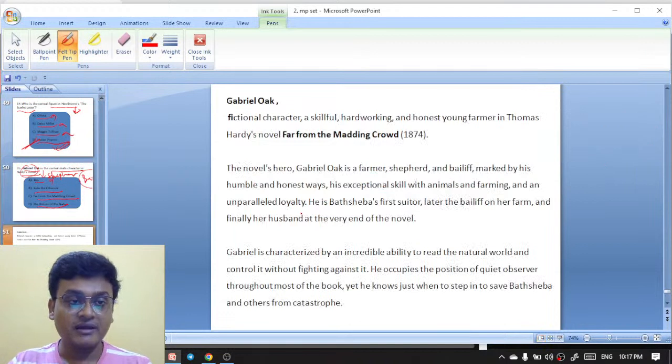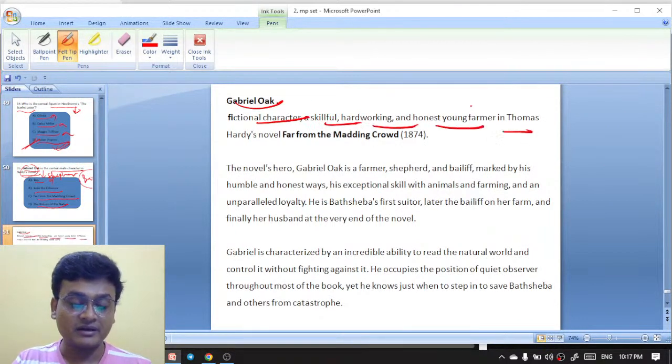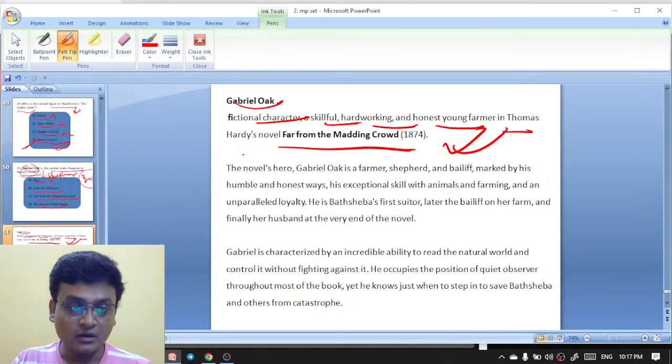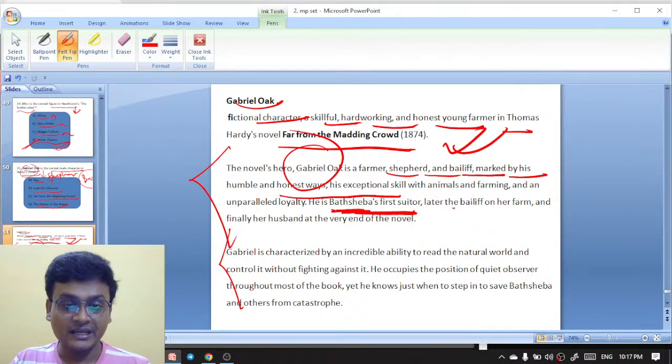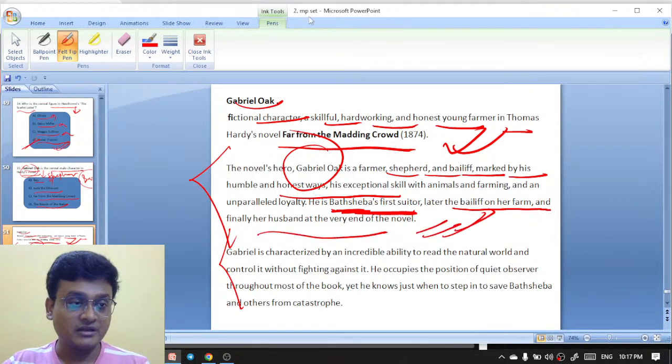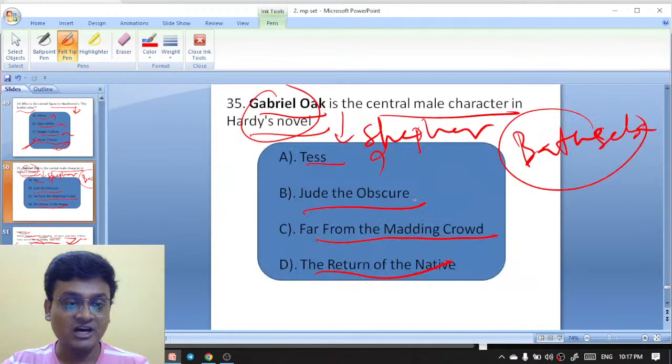Here you see Gabriel Oak, the fictional character, a skillful, hardworking, honest young farmer and shepherd in Thomas Hardy's novel Far from the Madding Crowd. Gabriel Oak is marked by his humble, honest ways, and he also falls in love with Bathsheba. Finally, he becomes her husband at the very end of the novel. So Far from the Madding Crowd is the answer.